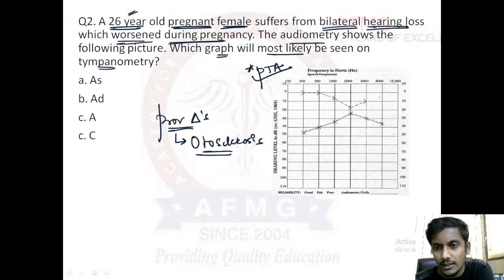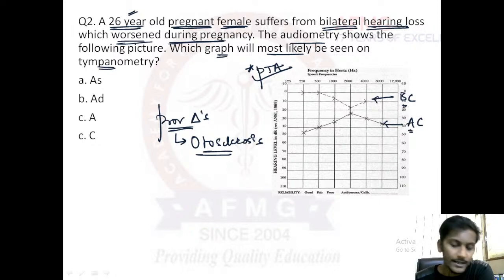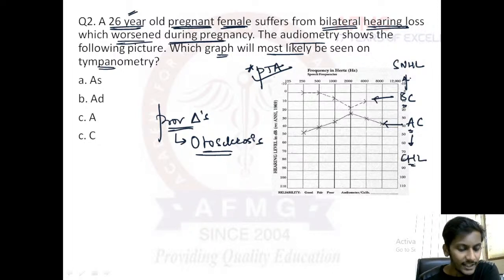The first line that you can see is your bone conduction line, and the second one below that is your air conduction. Important one, so please remember: bone conduction will tell us about sensory neural hearing loss, whereas air conduction will tell us about conductive hearing loss. Air conduction will tell us about conductive hearing loss.